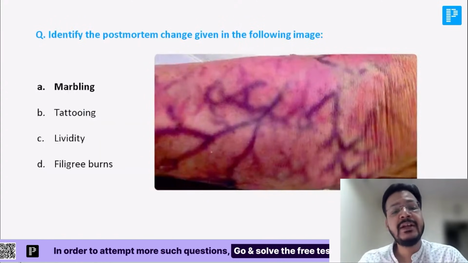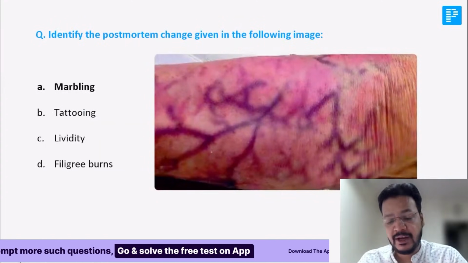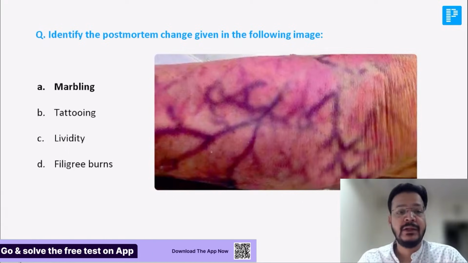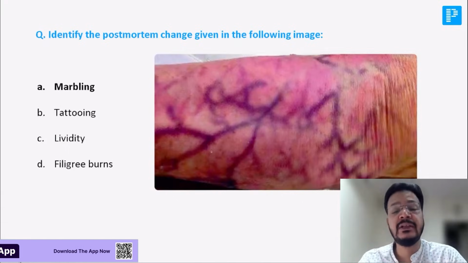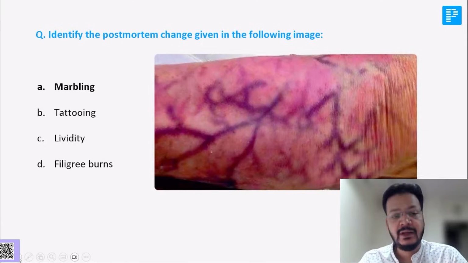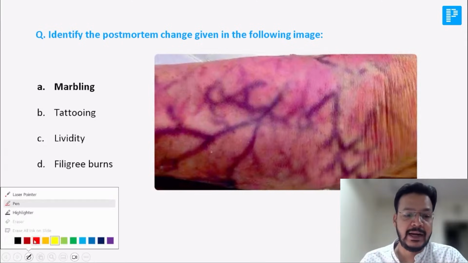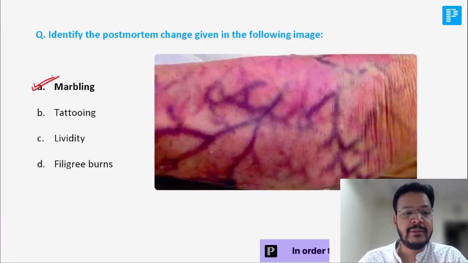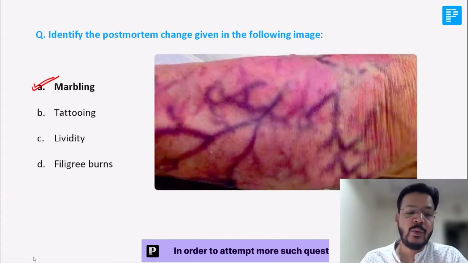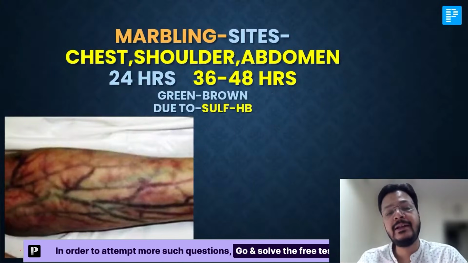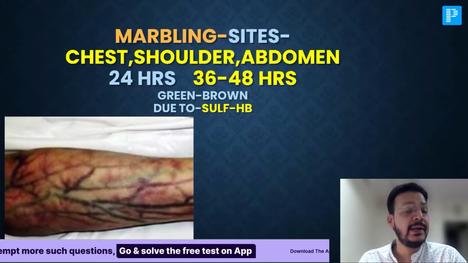Now, identify the postmortem change given in the following image. Anyone who can give me the right answer? It is none other than marbling, my dear friend. Yes, beautifully done. What is marbling? I'll come to all the points. Marbling is a change which is a death change.